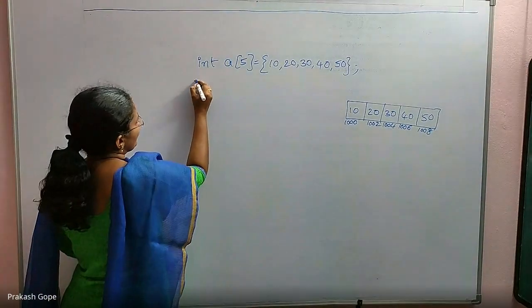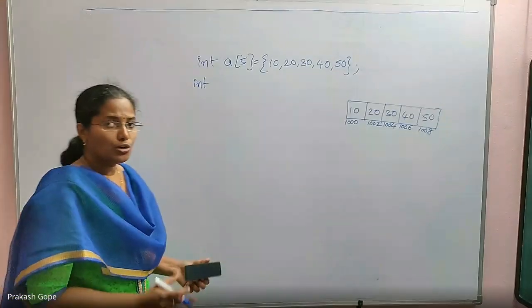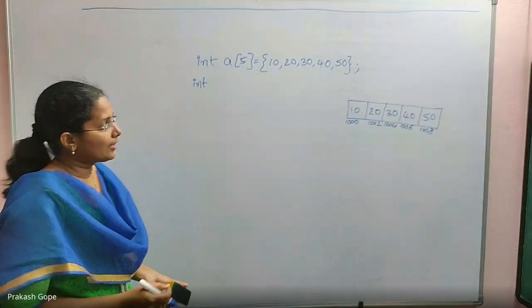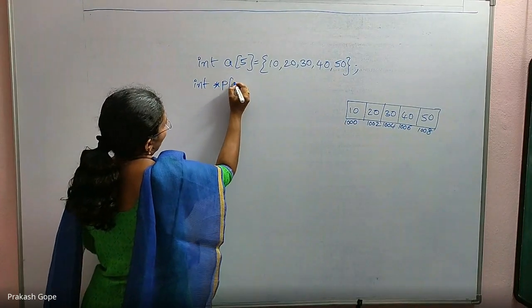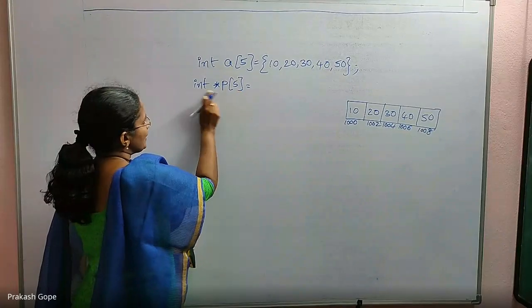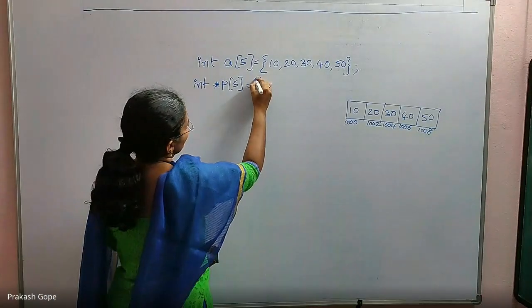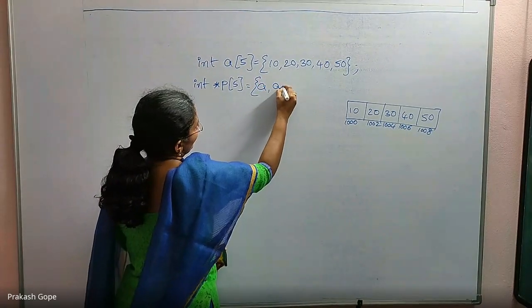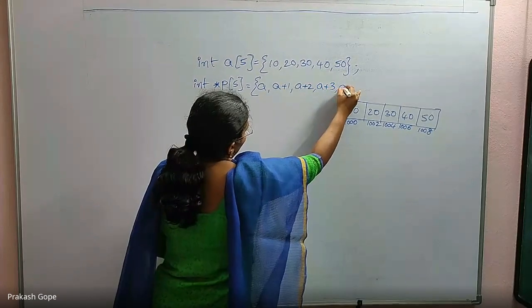Now I am declaring an array of pointers, which means I want to hold the pointers in an array. So int *P[5], which means P is an array in which there are 5 elements. Each element is an integer pointer. And I am initializing it to A, A+1, A+2, A+3, A+4.